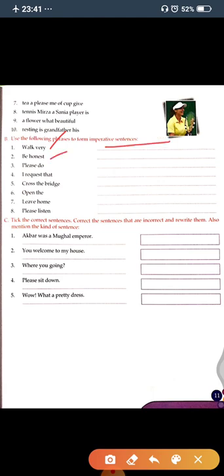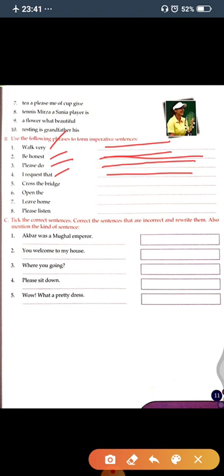Now "be honest". So what will you make from be honest? Be honest to everyone. You will write here be honest to everyone. The third one is "please do". So you will write here please do not pluck flowers. Now the fourth one. Fourth one is "I request that". So what will you write here? You can write here I request that you don't go outside.